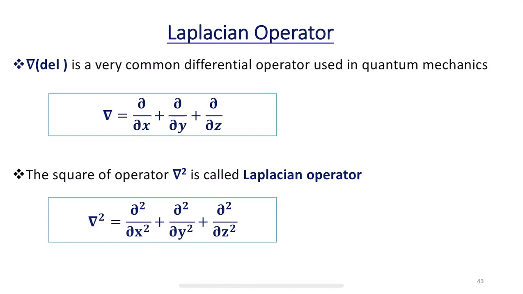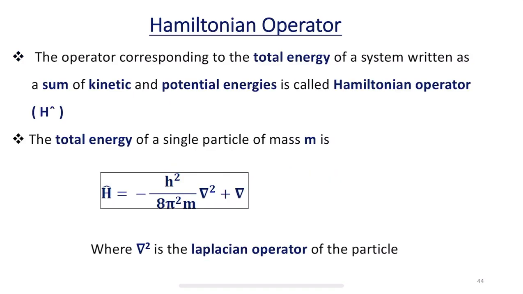For that reason, we should know what this del means. And the next is the square of the operator, that is del square. Del squared is called a Laplacian operator. So this is del and this is del square. Del square is called a Laplacian operator, and it is defined as del square equals delta square divided by delta x square plus delta square divided by delta y square plus delta square divided by delta z square. In this way we represent a Laplacian operator.